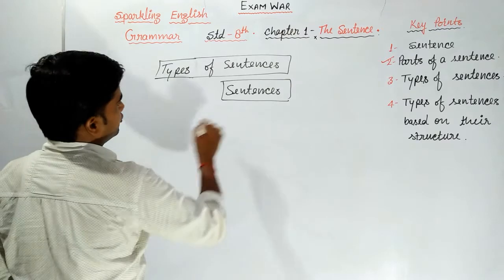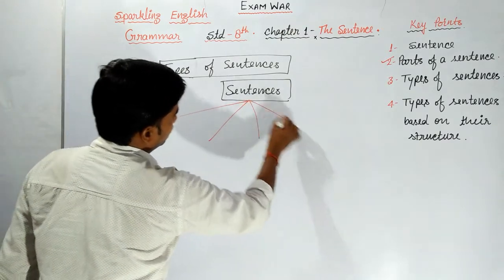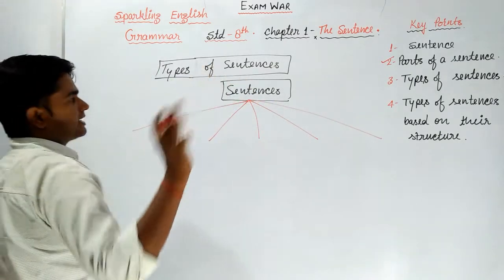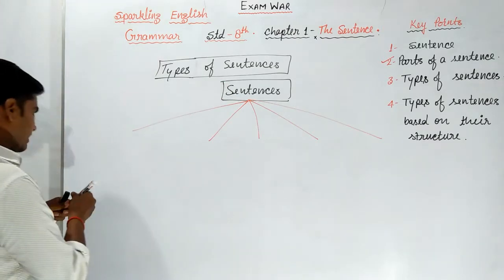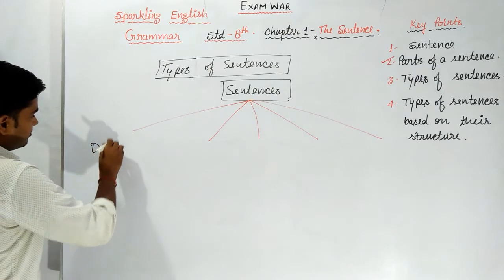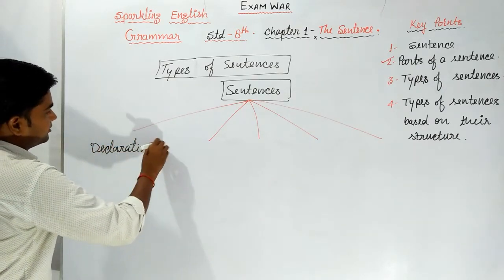In how many parts? Into 5 parts. 1, 2, 3, 4, 5. So what are those parts? First one, declarative sentences.